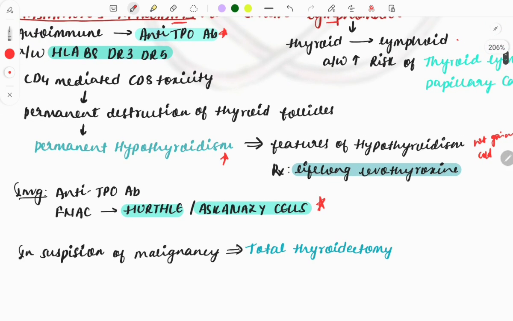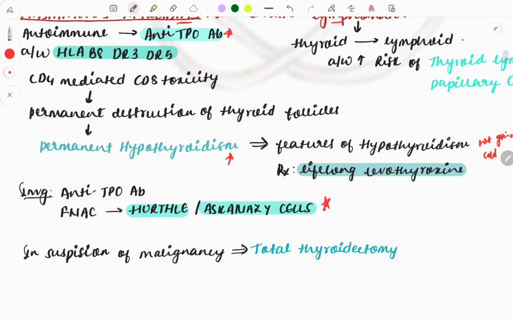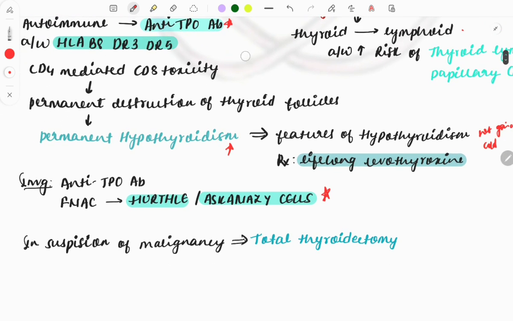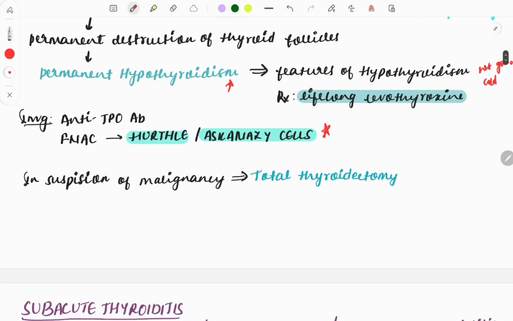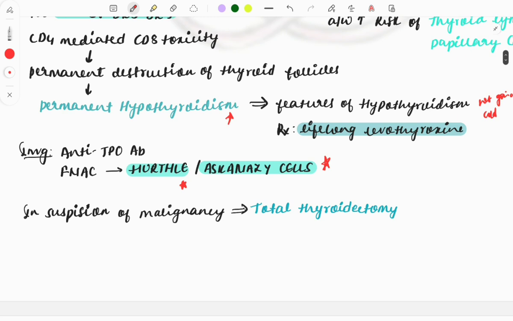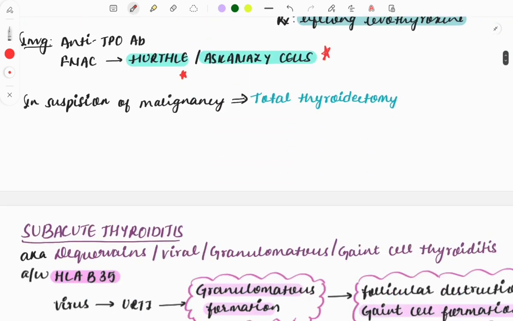So the treatment is levothyroxine, lifelong levothyroxine. This all is not that much needed. The mechanism of action, just remember anti-TPO, hypothyroidism, and this. On FNAC you can see the Hurthle cells, which are also called the Askanazy cells. See, anti-TPO antibody, Hurthle cells, and hypothyroidism. Mark the answer as Hashimoto's thyroiditis.